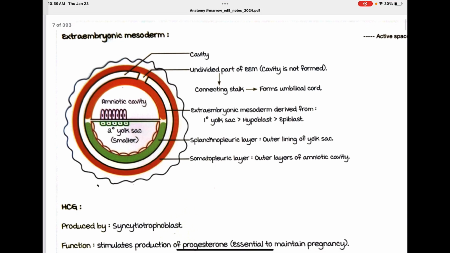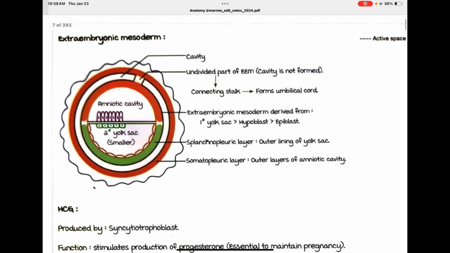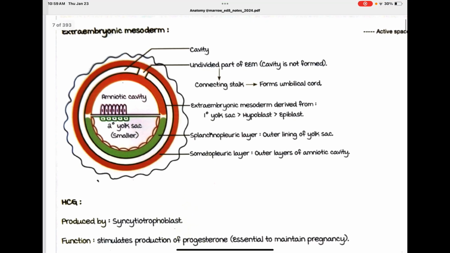Extraembryonic mesoderm. Somatopleuric layer, outer layers of amniotic cavity.